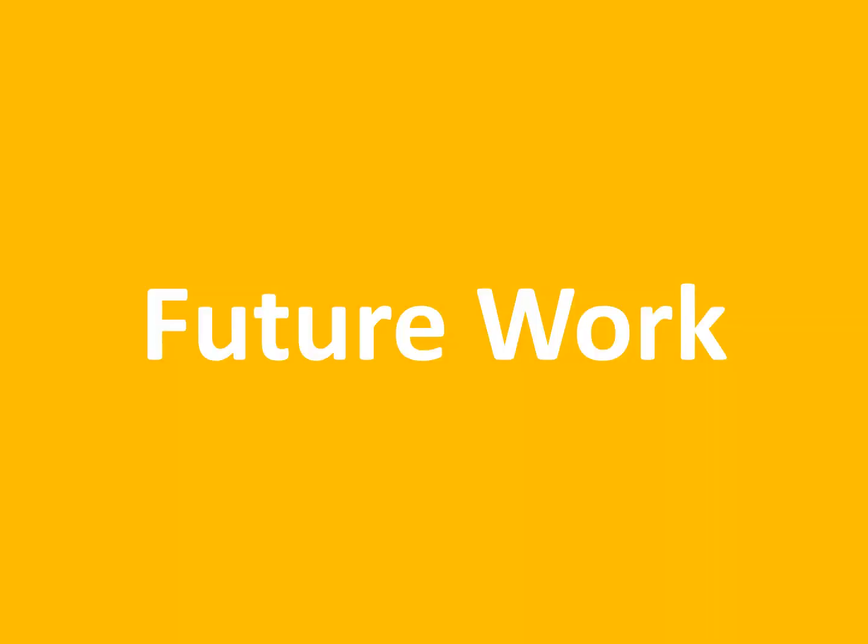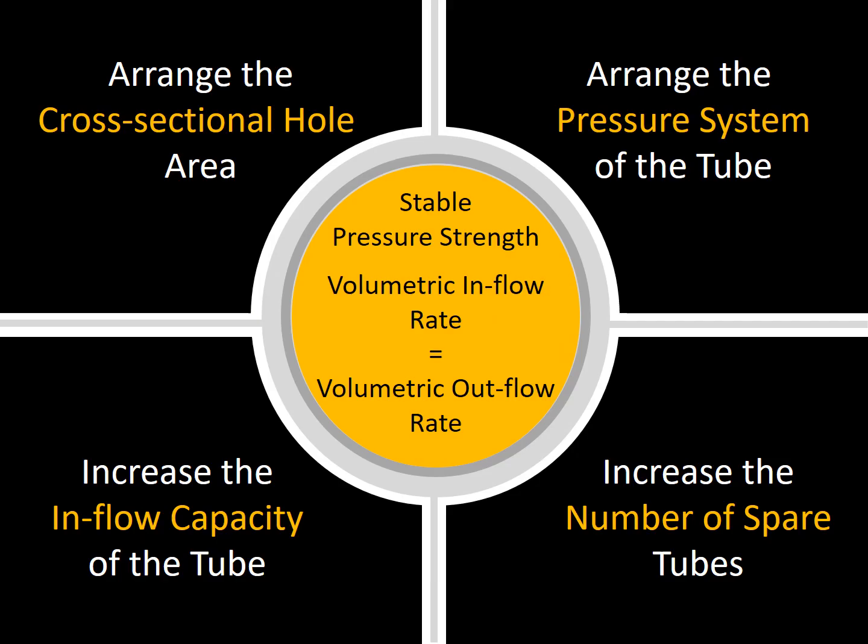For this reason, there are several recommendations that can be given for the further research. To obtain efficiency and pressure stability, there are 4 things that need to be considered, which are cross-sectional hull area, tube's pressure system, tube's inflow capacity, and number of spare tubes.